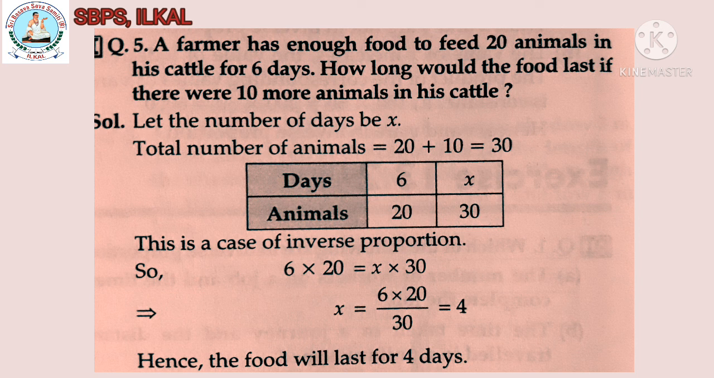This is a case of inverse proportion. So, 6 into 20 is equal to x into 30, which implies x is equal to 6 into 20 divided by 30, which is equal to 4. Hence, the food will last for 4 days.